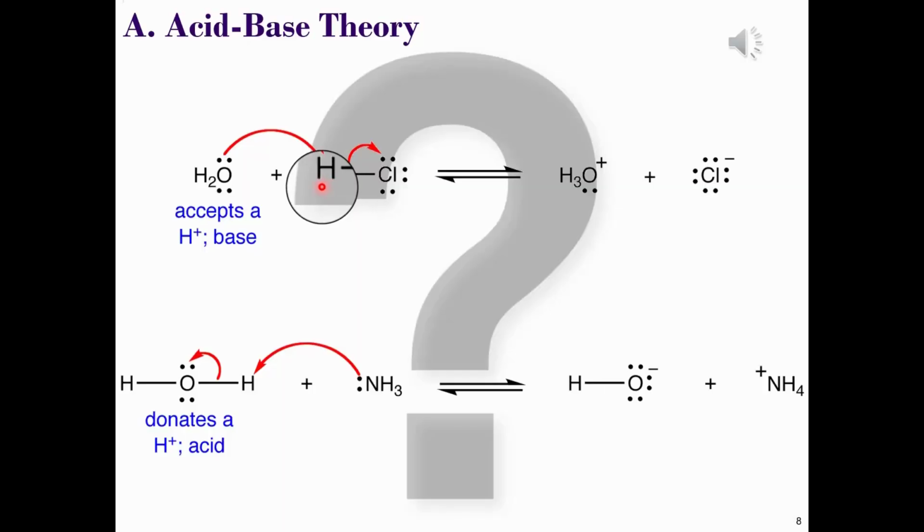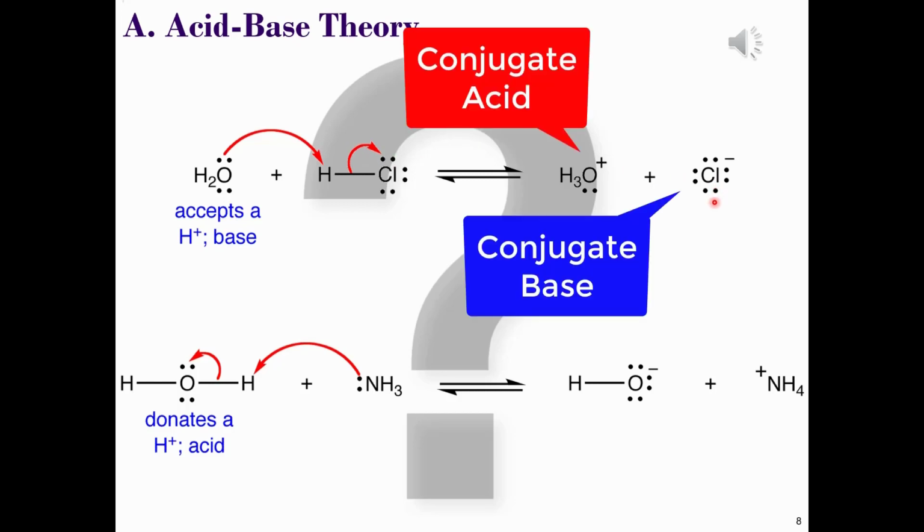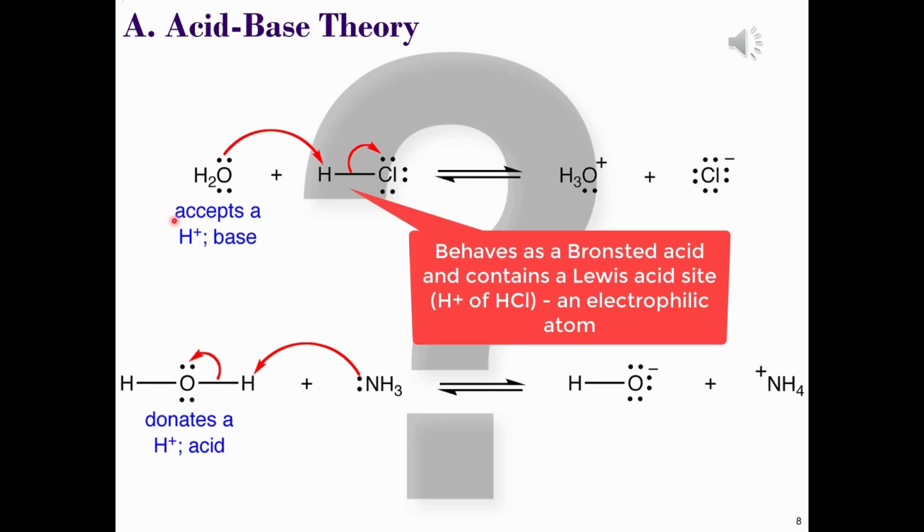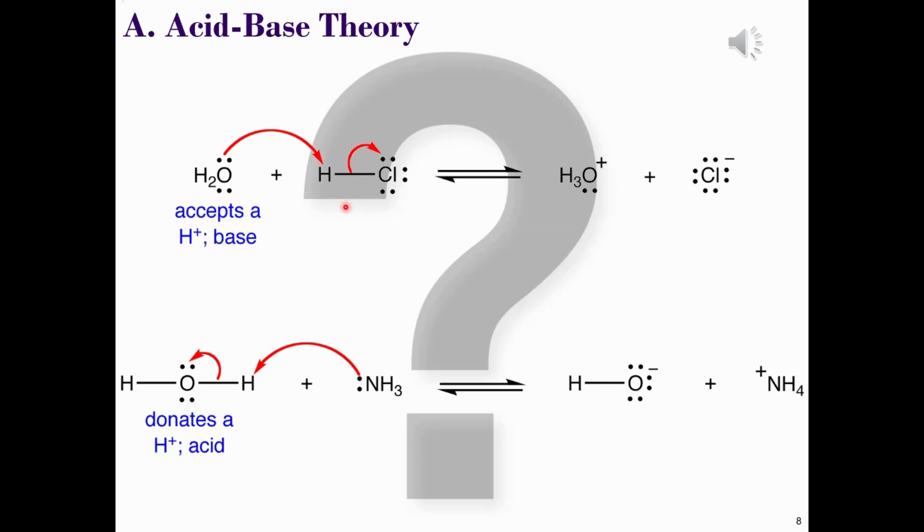Of course, the hydrogen can't have two bonds, and so the bond between the hydrogen and chlorine is broken, with the more electronegative chlorine picking up the electron pair. This forms the conjugate acid-base pairs. Water behaves as a Bronsted base as it accepts a proton from hydrochloric acid. Hydrochloric acid has behaved as a Bronsted acid because it has donated its proton. Both models are reflected by this reaction.